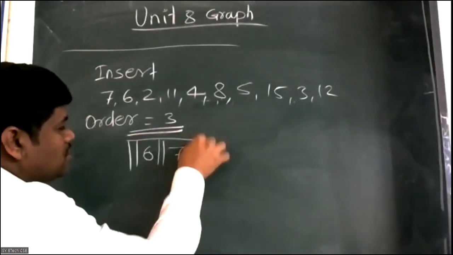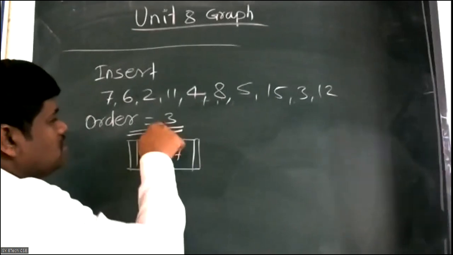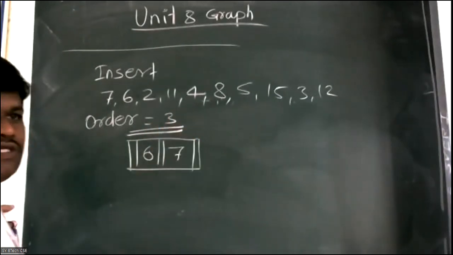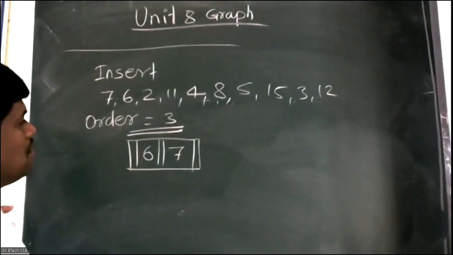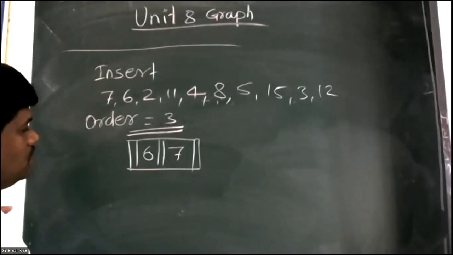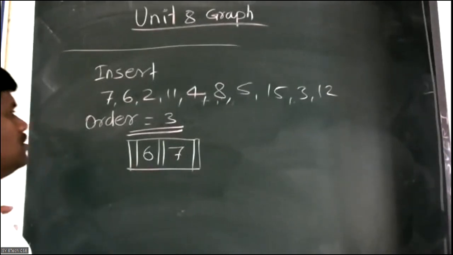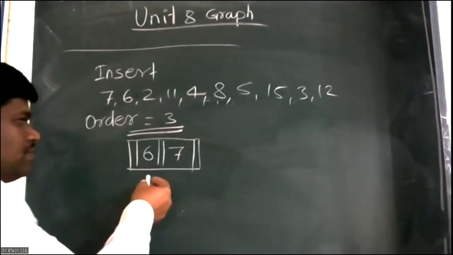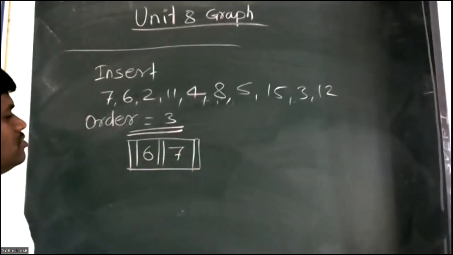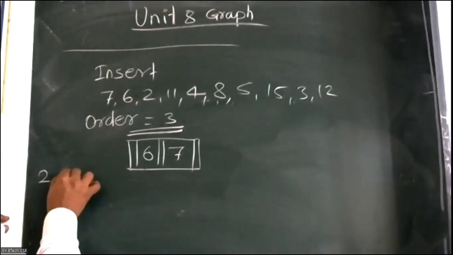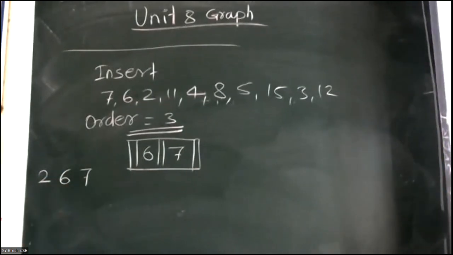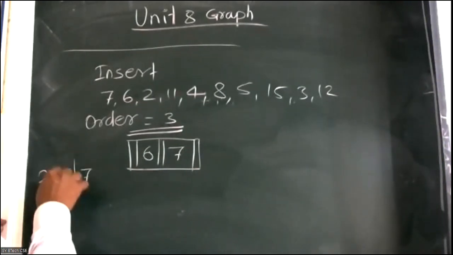Now next is the 2. How many keys are you able to consider? Maximum keys 2, right? Two keys, very simple. So what is the next key here? You are inserting 2. Then 2, 6 and 7: 3 keys are there. Now you need to split.